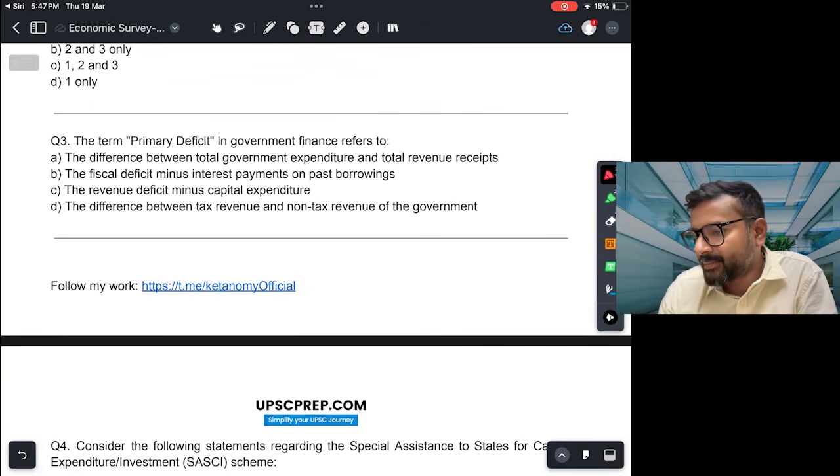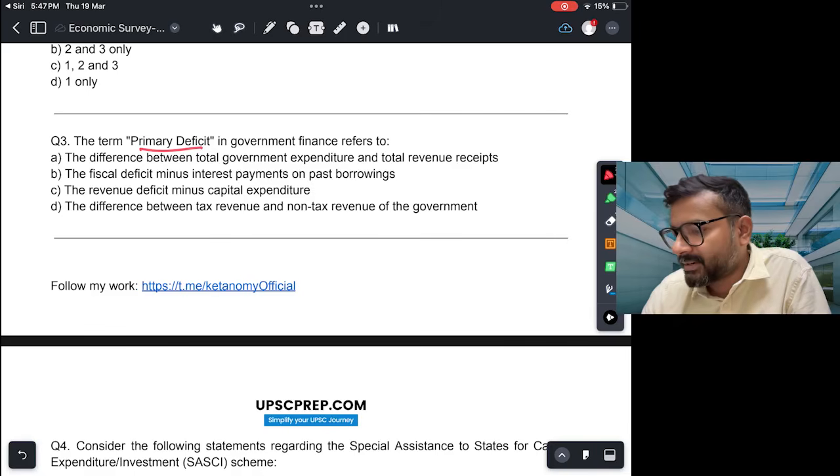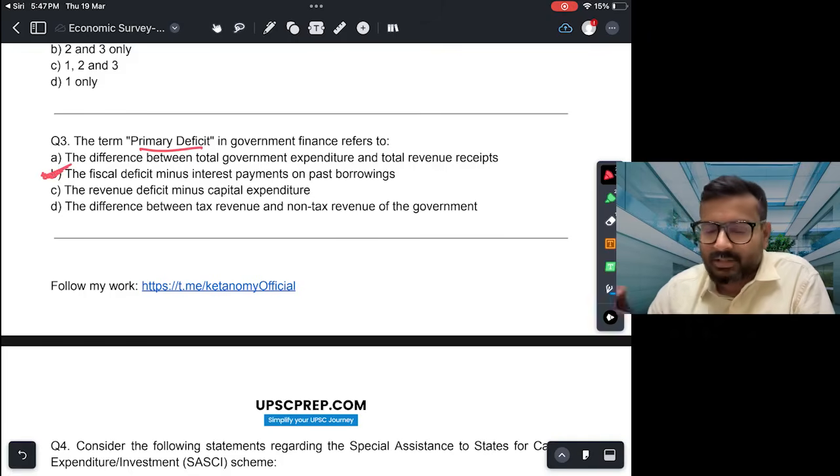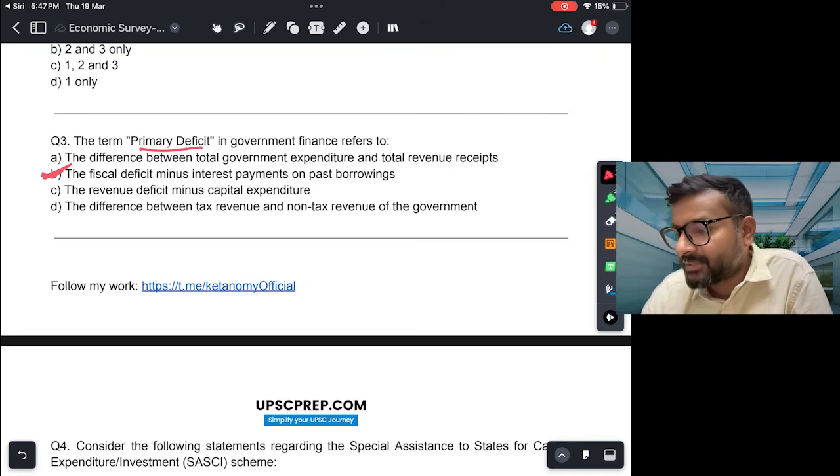Third, the term primary deficit in government finance refers to the difference between total government expenditure and total revenue receipts, the fiscal deficit minus interest payment on past borrowings, a revenue deficit minus capital expenditure, and the difference between tax revenue and non-tax revenue of the government. So the correct answer is B, of course. This is a very static, theoretical question. Primary deficit is fiscal deficit minus interest payment on past borrowings.